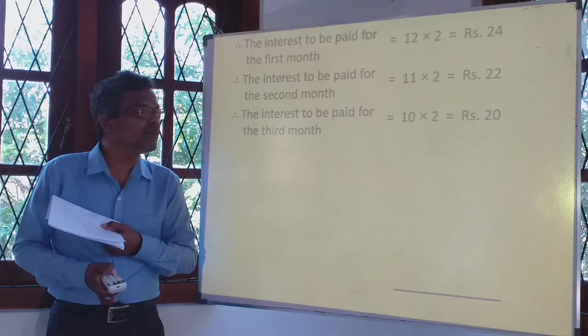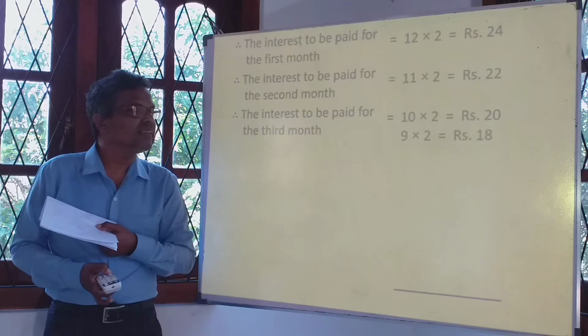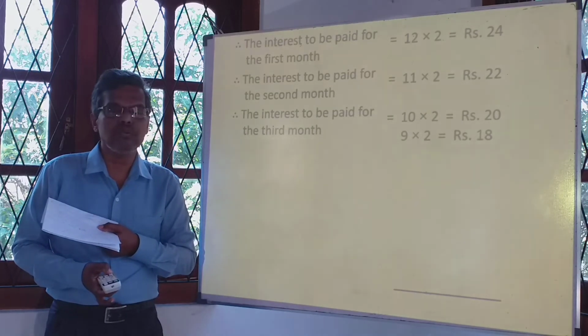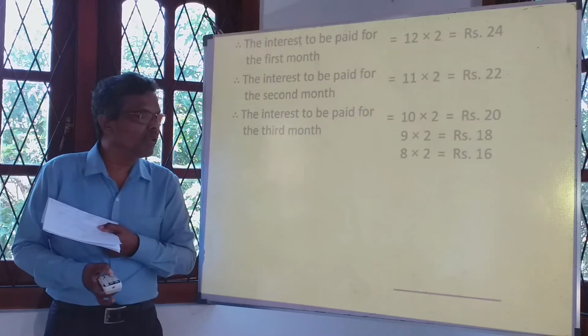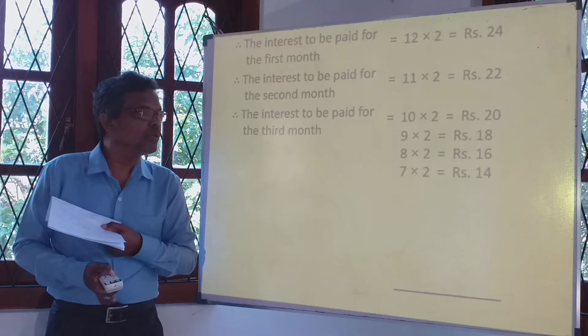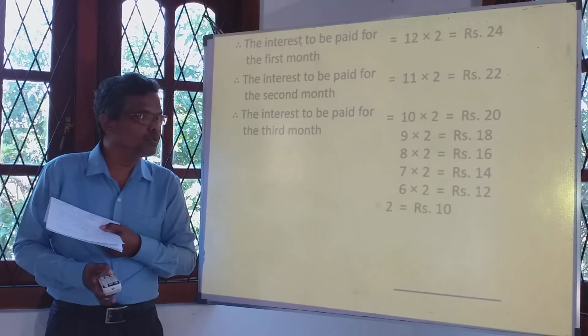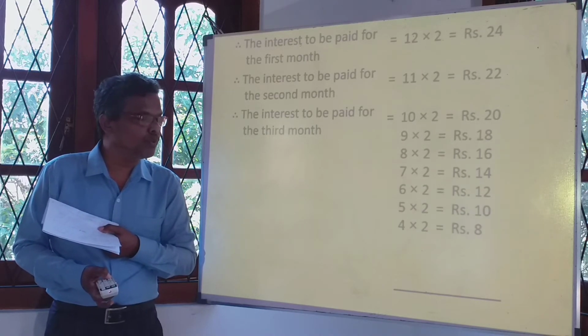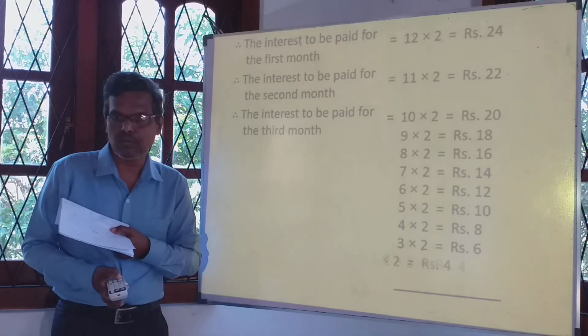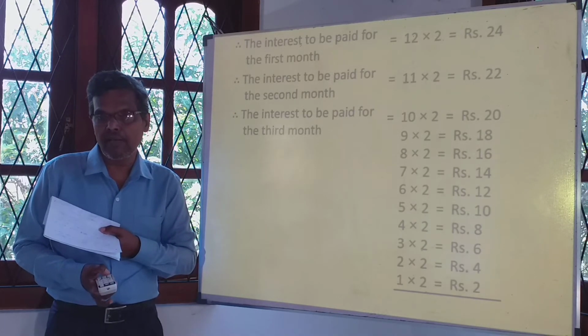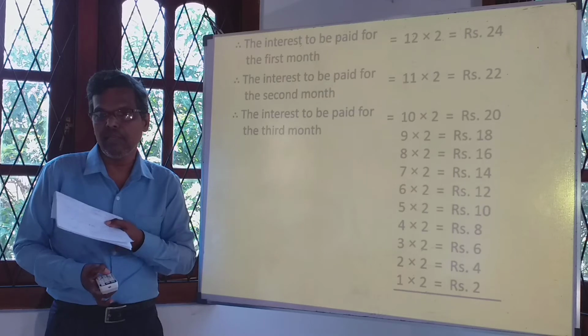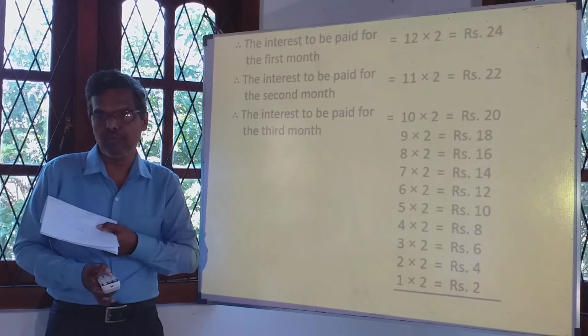Like that, in the fourth month, it is 9 times 2. In the fifth month, it is 8 times 2. On the sixth month, 7 times 2, 6 times 2, 5 times 2, 4 times 2, 3 times 2. And in the last month, your interest is only 2 rupees, one times 2.